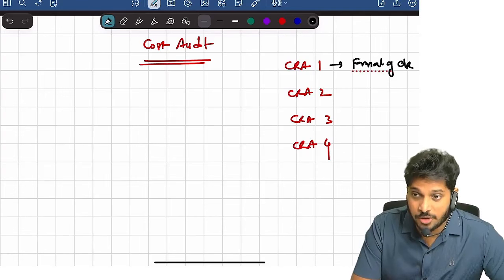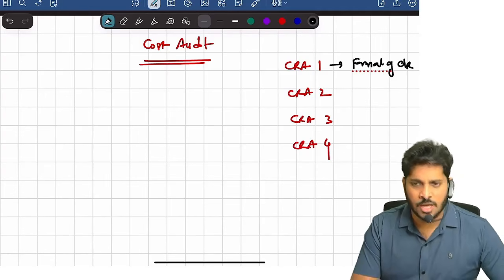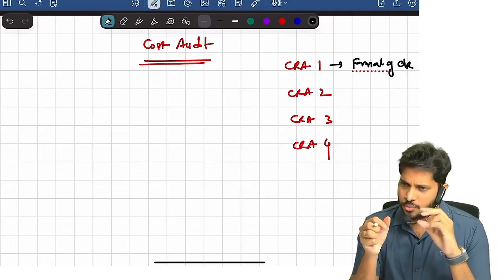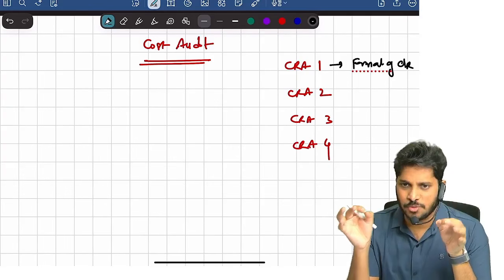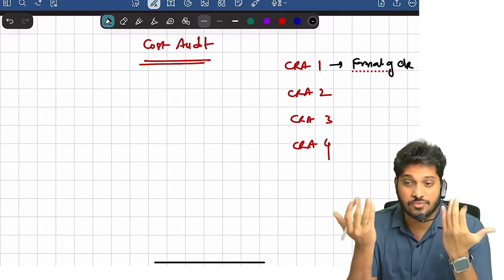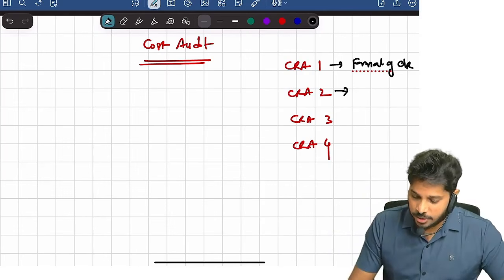Every company which meets the Section 148 subsection 1 criteria has to maintain cost records. In which format do they need to maintain? CRA 1 format.